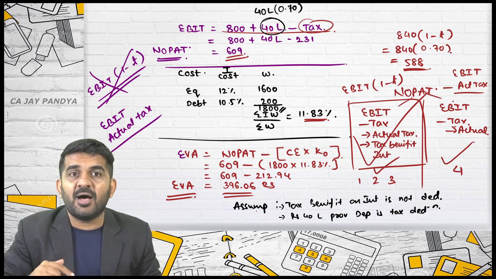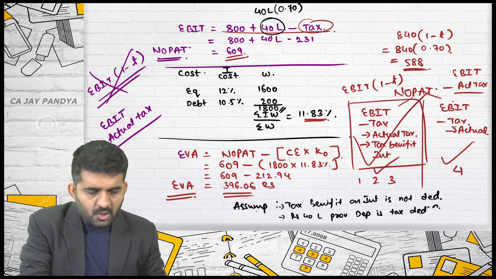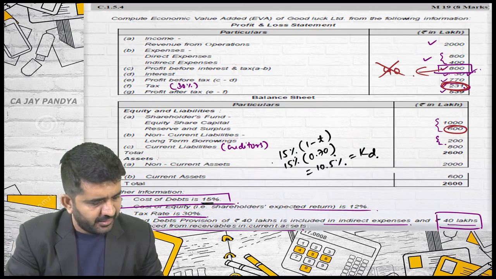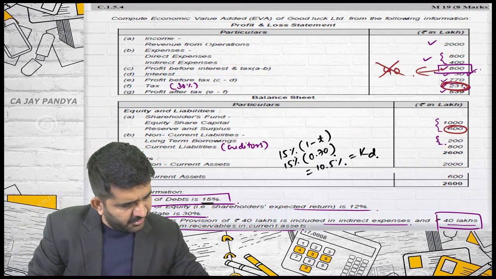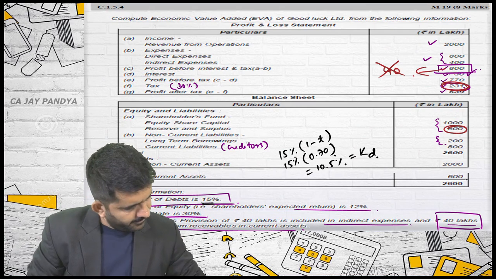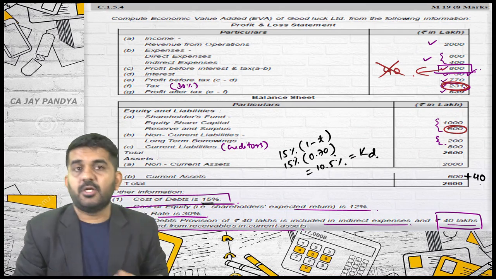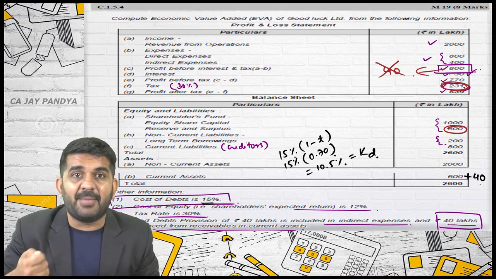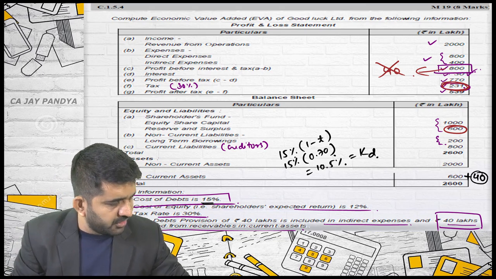Is it alright? So the market value of equity will increase. What will increase is reserve will increase by 40 lakhs. Say, this is my balance sheet. Here I need to add 40 in current asset. Because it was reduced, I am considering it as non-cash, I am adding it back in the profit. So here the 40 will be added.